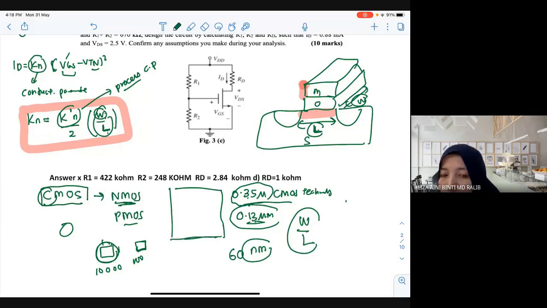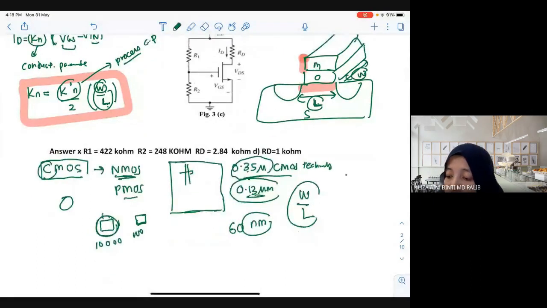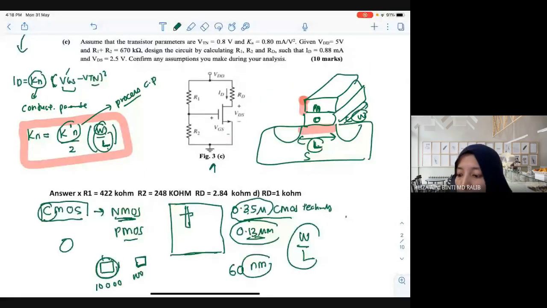Last time when I worked there, what I needed to do was draw the layout of the W over L of the NMOS. What you see here is a circuit. After the circuit, they change it to a layout. Here we call this one oxide, and this one metal. In a real transistor, metal is not only one layer. They have like 6 or 7 layers, so the layout becomes much more complicated.